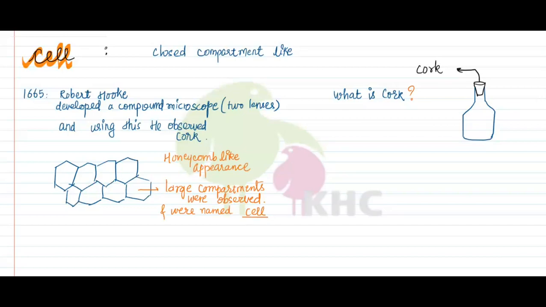Cork is derived from plants. The cells that he observed were not living. That means they were dead. But plants are living organisms. Then how is it possible that cells can be dead?